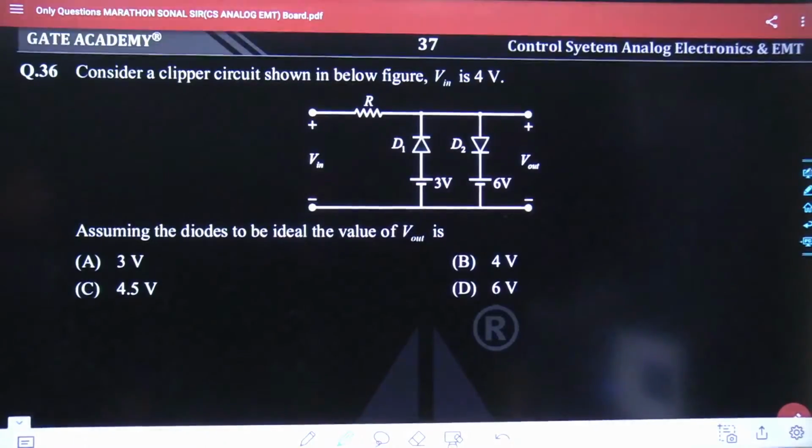So the answers have started coming. As per Subham, the answer is 3. Anyone else apart from Subham? As per Chanchal, the answer is B. As per Jay Singh, the answer is B. Anyone else apart from Subham, Jay, Chanchal?